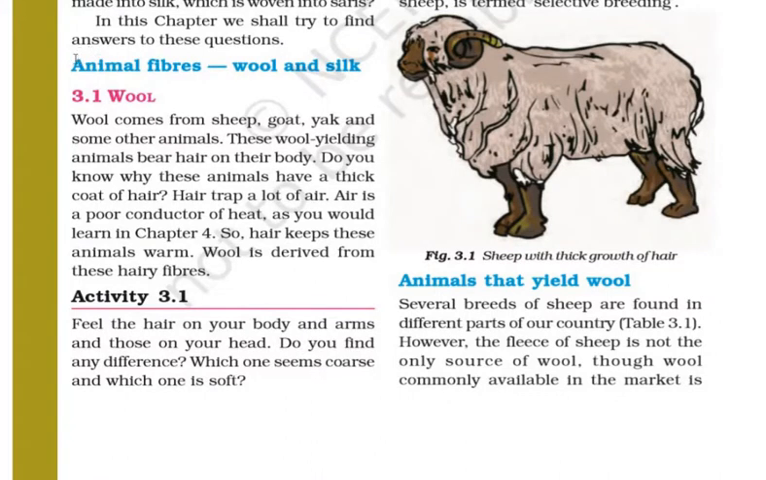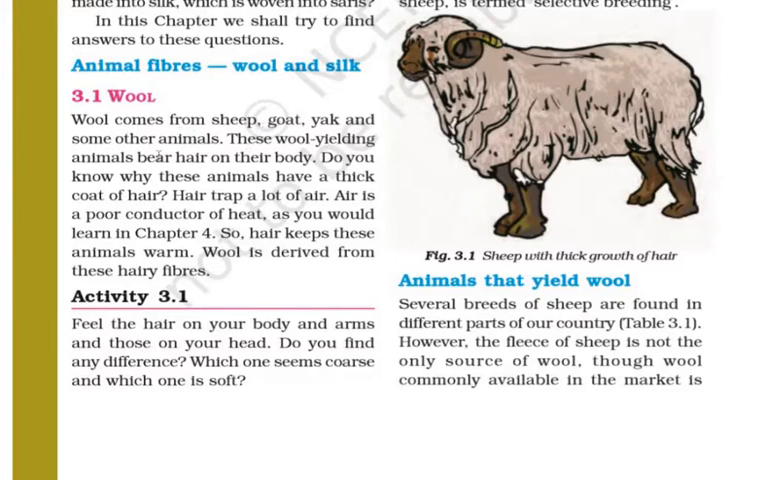First it talks about animal fibers, wool and silk. Section 3.1 is about wool. Wool comes from sheep, goat, yak and some other animals, the animals which are very hairy. Their fleece is cut and then the fibers, or wool, are obtained from their hair.